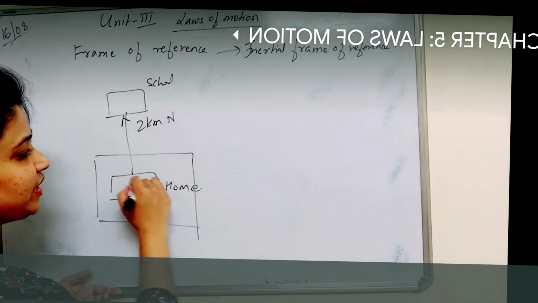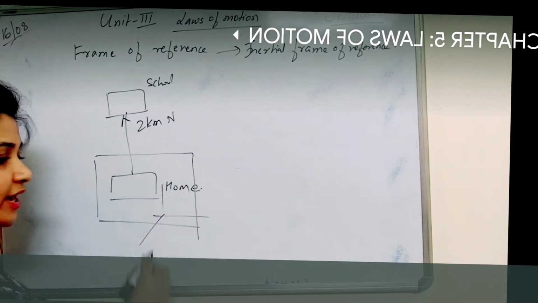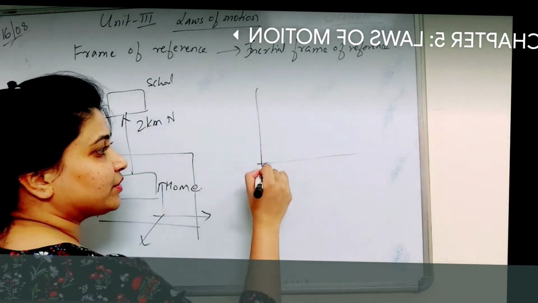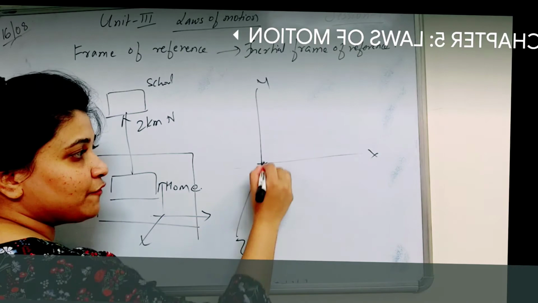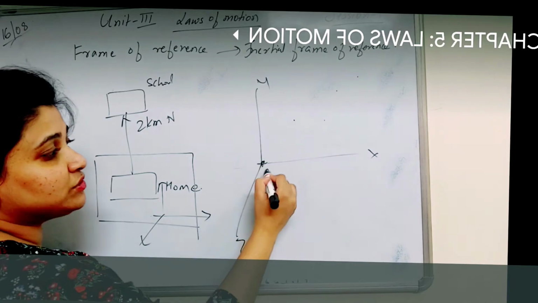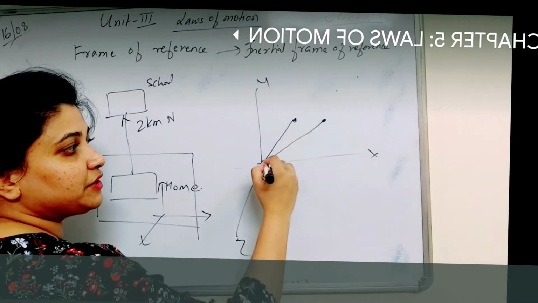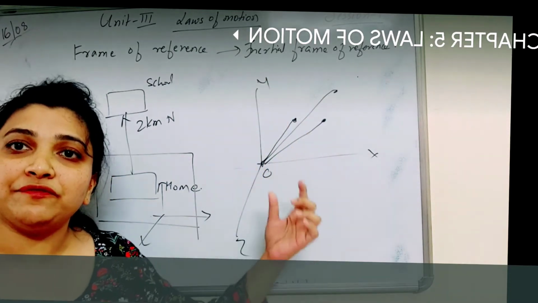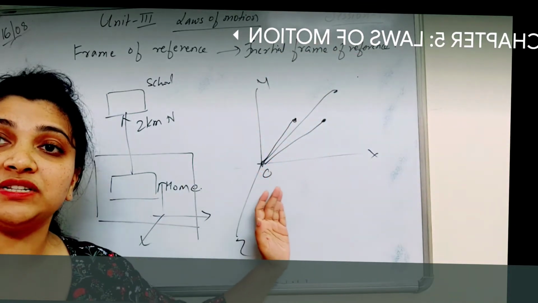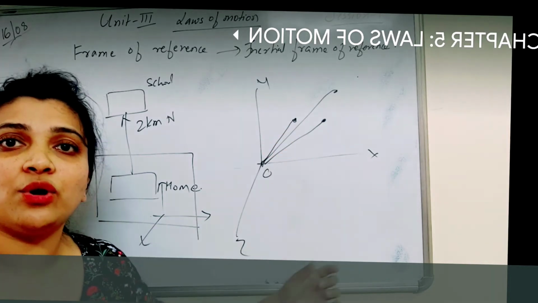We take any three axes, okay? So this frame only I'll divide into X frame, Y frame, Z frame. Okay, so it's nothing but a frame of axes in which any position, suppose there are three axes here, okay? X axis, Y axis and Z axis. From this origin or the frame, whatever the object is moving, that can be defined based on this origin. So if it is here, with reference to this point is here. With reference to this point is here. With reference to this point is here. So basically, we define any kind of object which is in motion by looking at what kind of frame of reference it is actually situated in. So that is called as frame of reference.